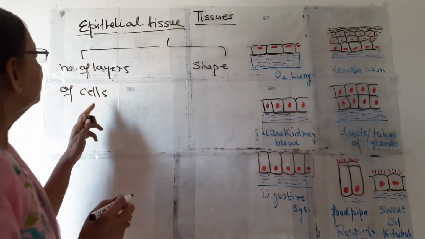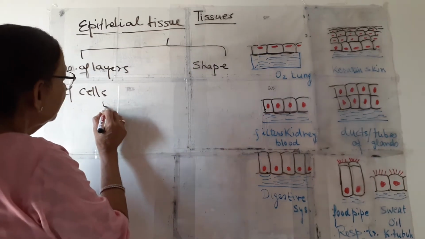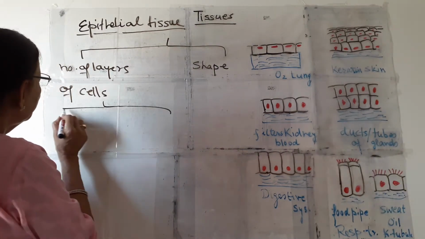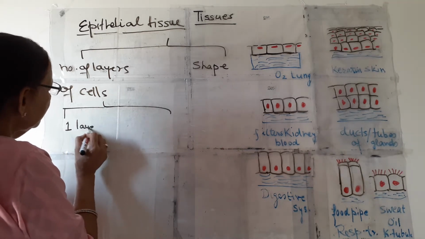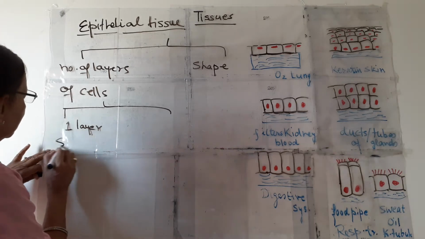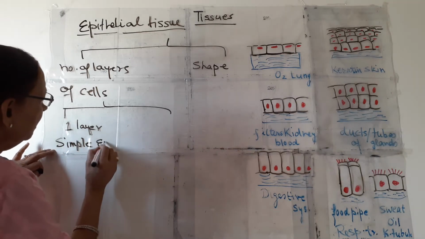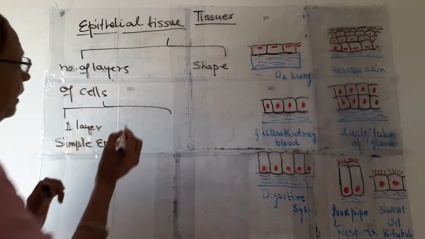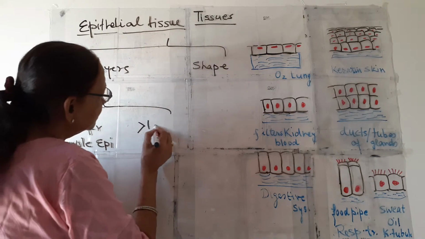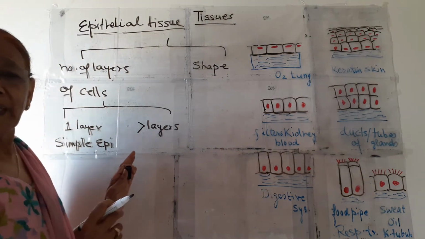So first we will take the number of layers of cells. It can again be divided into two. If only a single layer is present, then it is known as simple epithelial tissue. And if more than one layer is present, then it is known as complex?